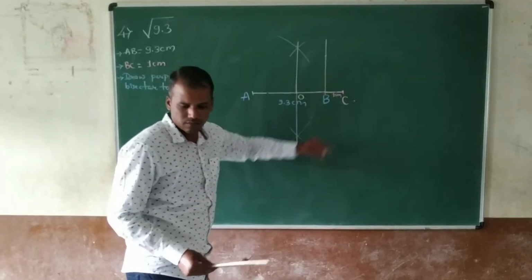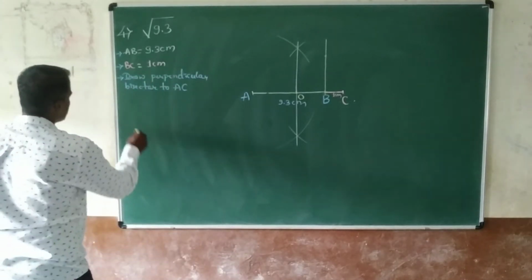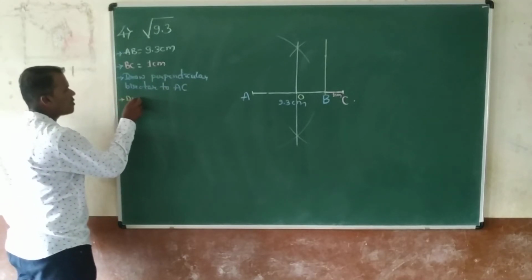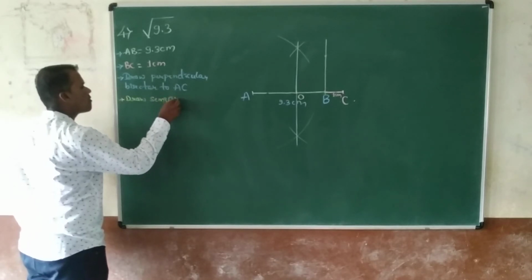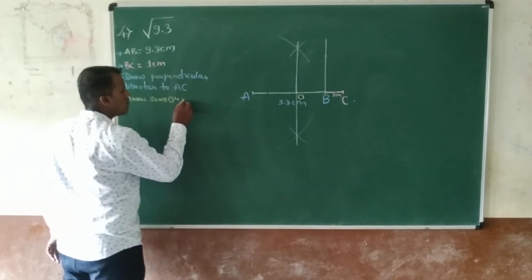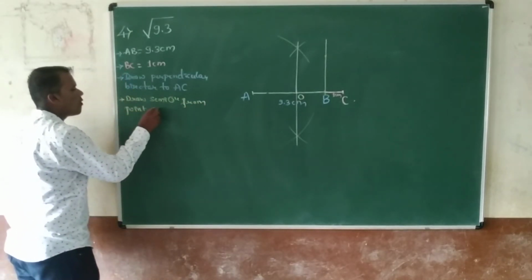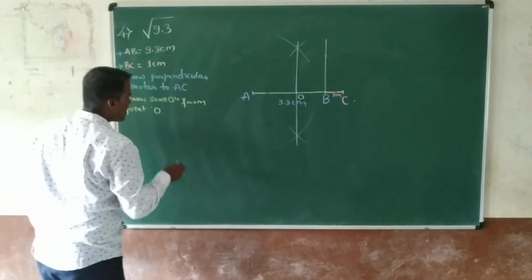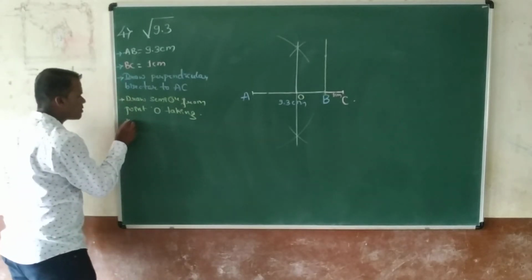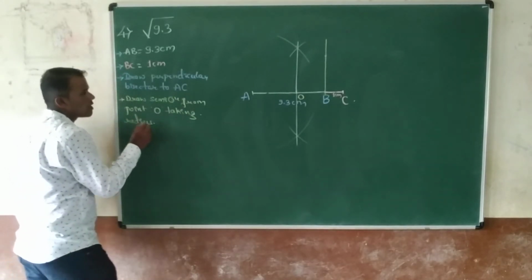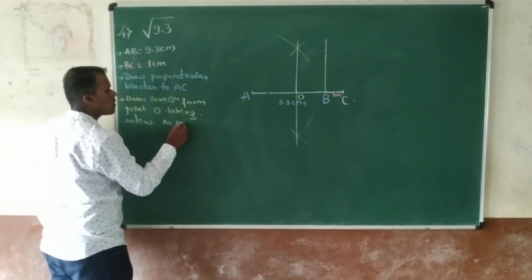Draw a semicircle from point O, taking radius AO or OC.